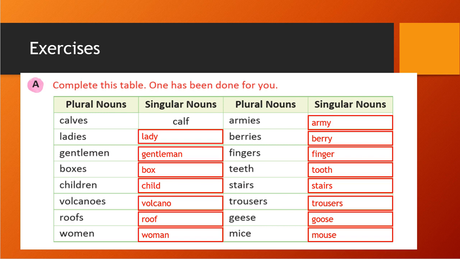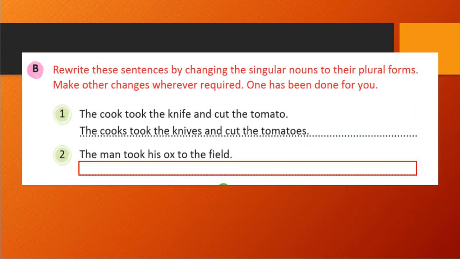So let's see the next exercise. What we need to do here: rewrite these sentences by changing the singular nouns to their plural forms. So here one is done for us. The cook took the knife and cut the tomato.